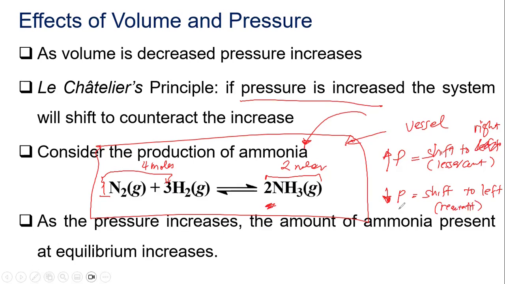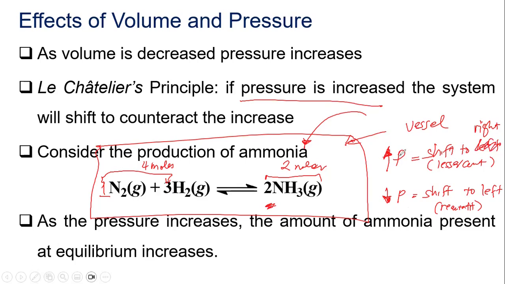A decrease in pressure will shift to the reactant side because it has the higher number of moles. If there is an increase in pressure, then it will shift to the lower number of moles. So it will shift to the right.